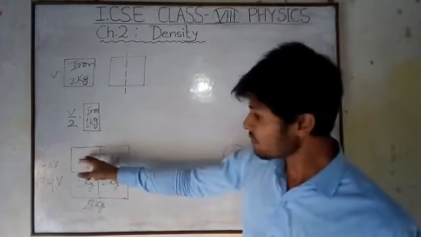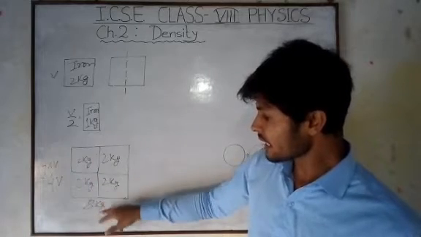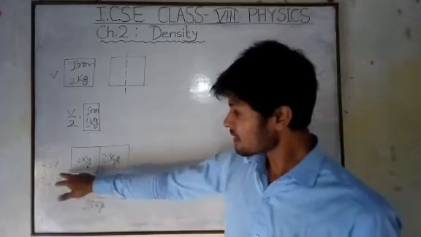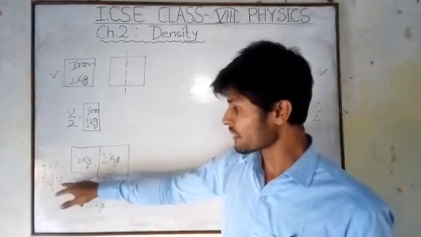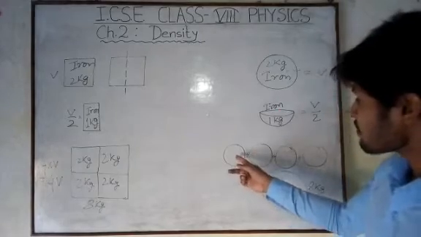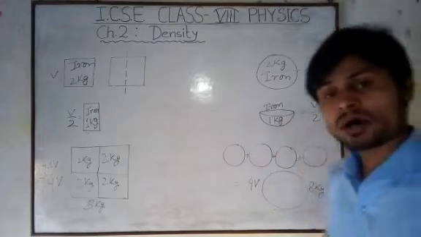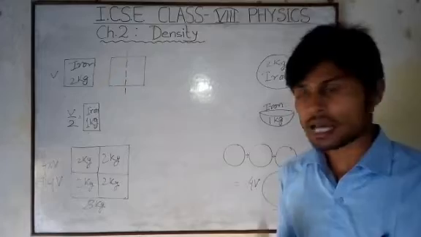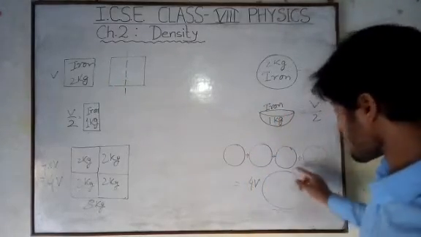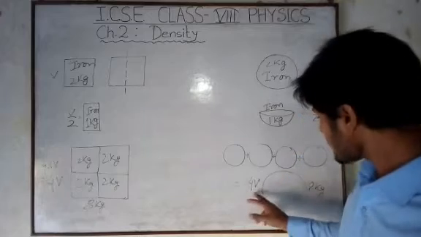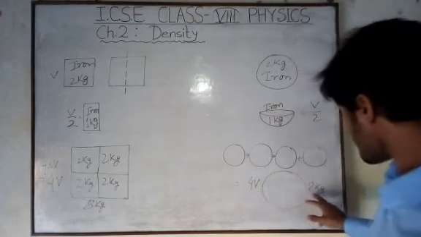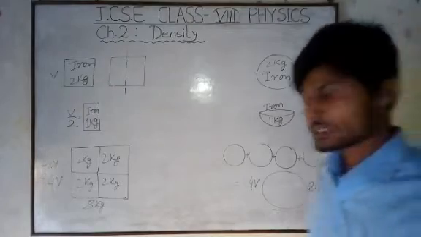Now if we add 4 blocks, we get a mass of 8 kg, and the volume becomes 4V, that means 4 times the volume. Here also, if we melt 4 spherical iron balls and reconstruct them into a new big iron ball, it also has volume 4V and mass 8 kg.